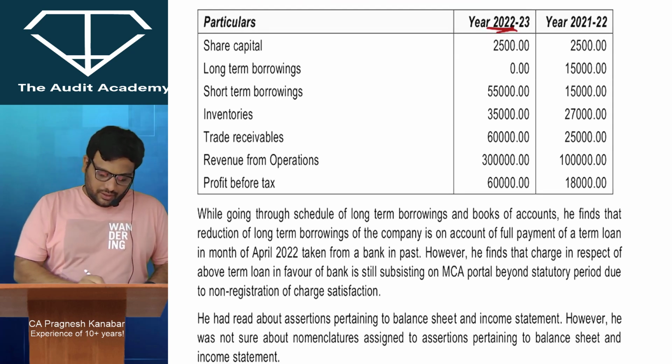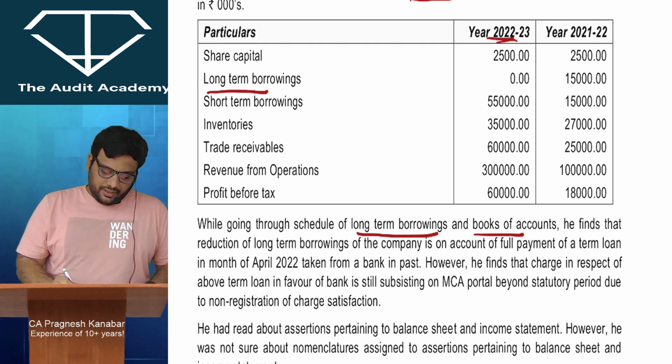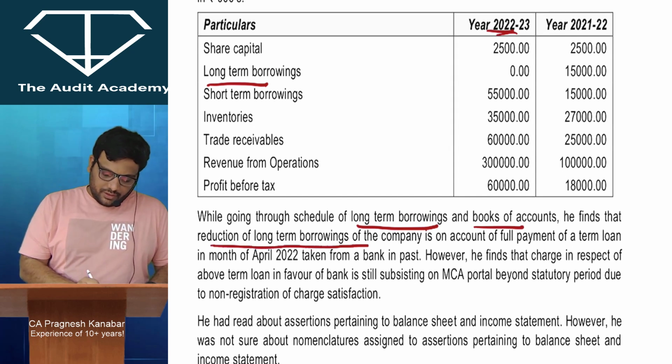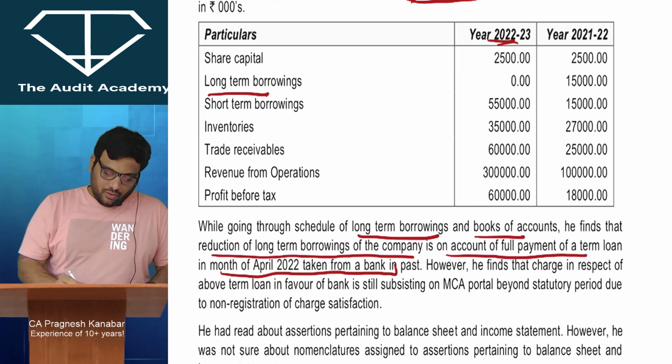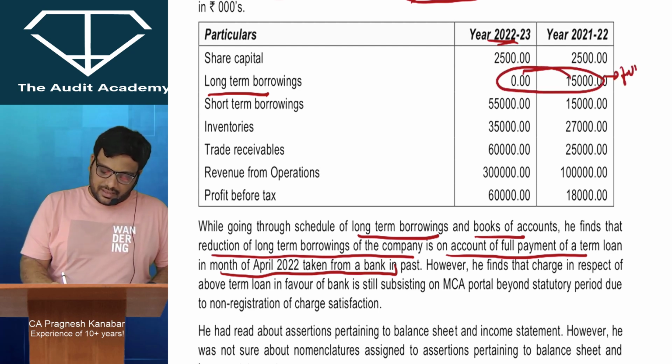While going through the schedule of long-term borrowings and books of accounts, he finds that reduction of long-term borrowings of the company is on the account of full payment of term loan in the month of April 22. Alright, so as we see, there is a reduction over here because full payment has been done. That is what they are trying to tell you.